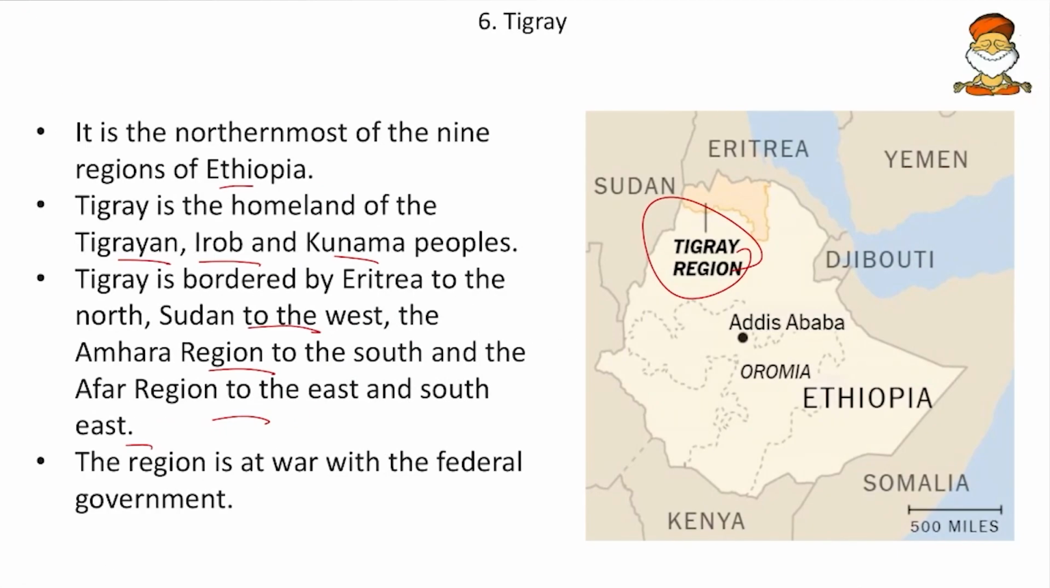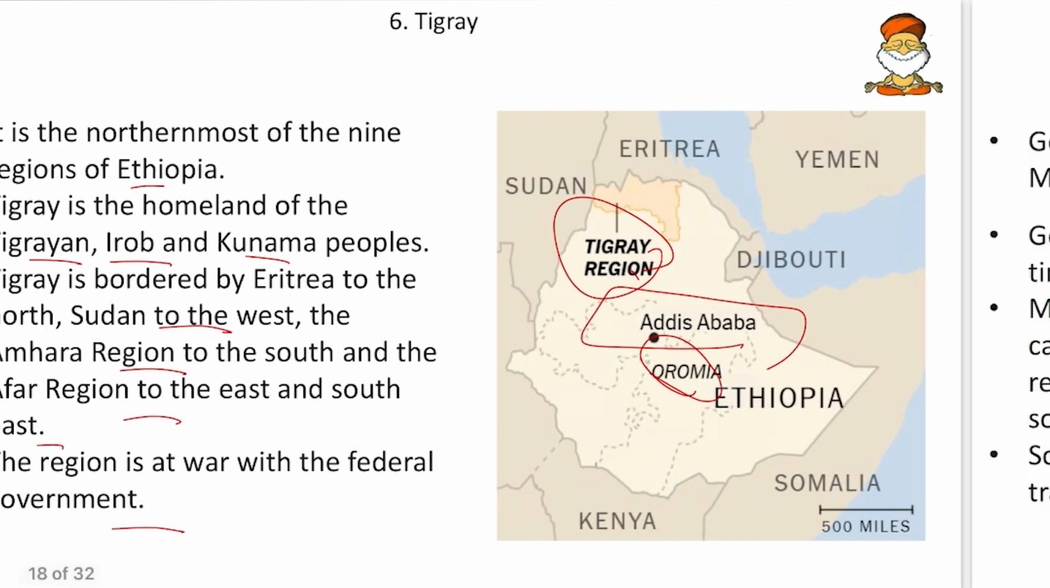So friends, sub-regions of the nations are not so important for us. So just remember Ethiopia and also the Tigray and the Oromo. So whichever is in use, if you remember that, it is more than sufficient. And also Addis Ababa to some extent. Then the region is at war with the federal government. So we know that many times protests have occurred.